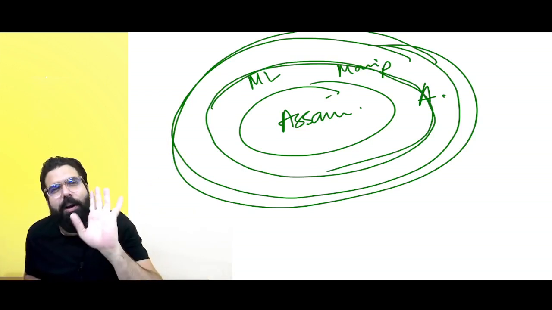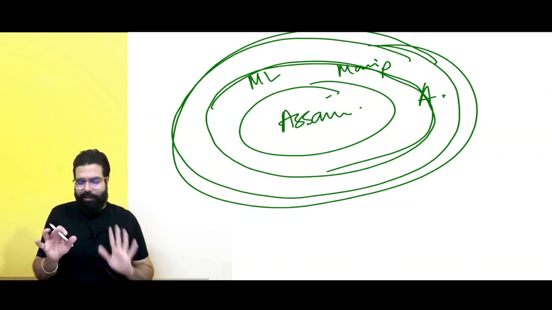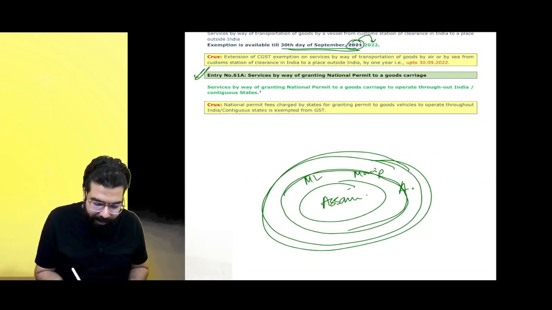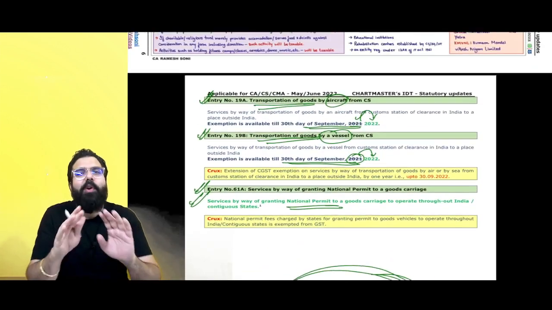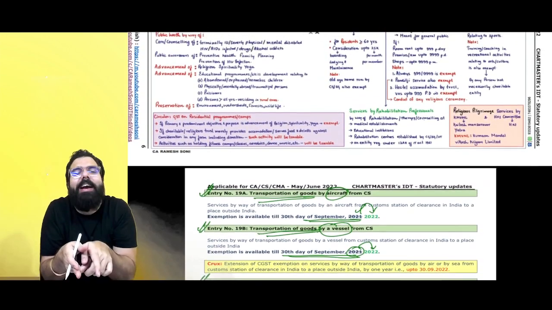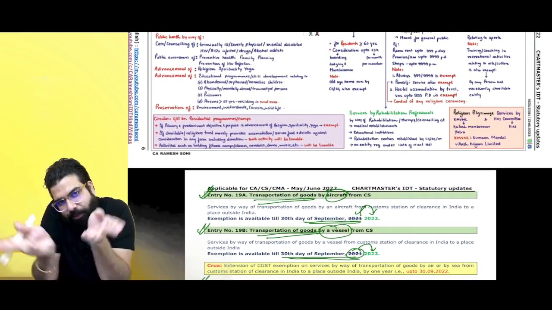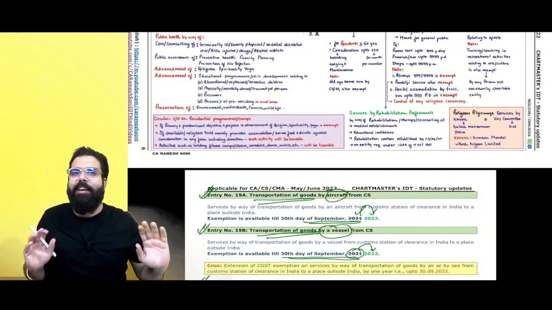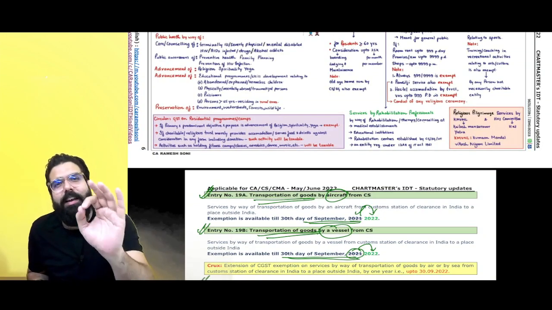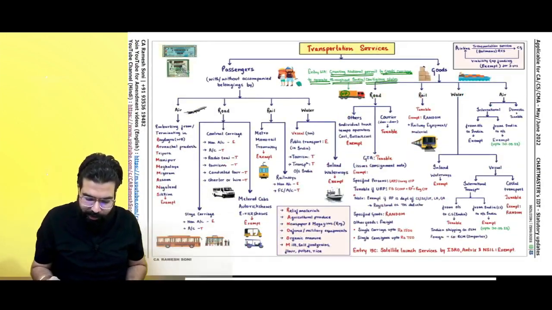Now, for the permit, whatever fees are taken by the government, there is no GST. That's all. Whenever the government issues a national permit or a permit to operate in the contiguous states, meaning the border states, there shall be no GST on the national permit fees charged. That's all the amendment.